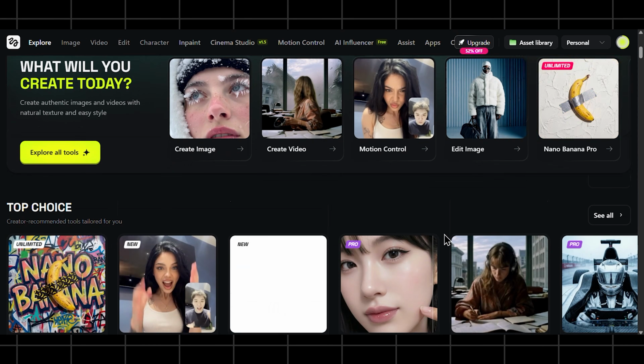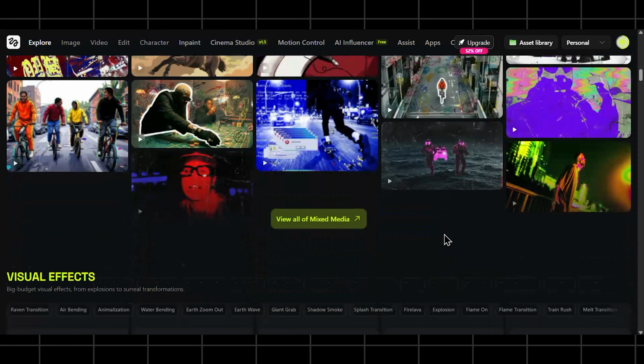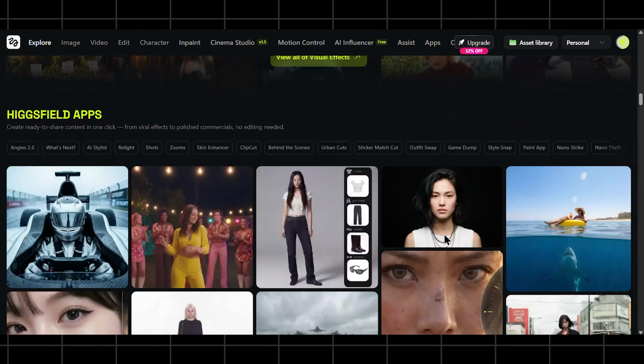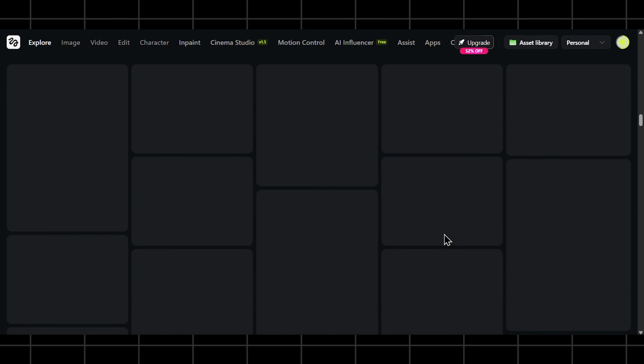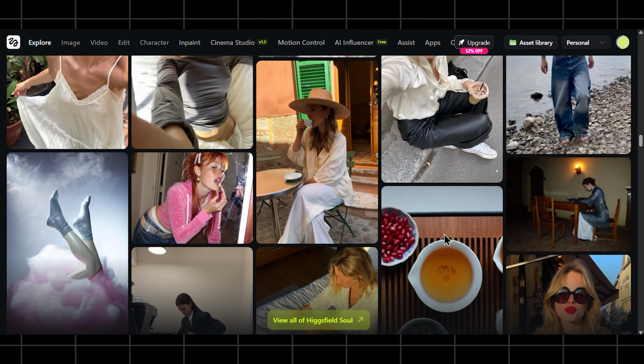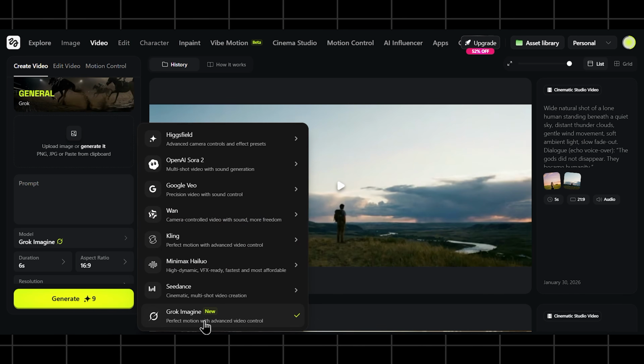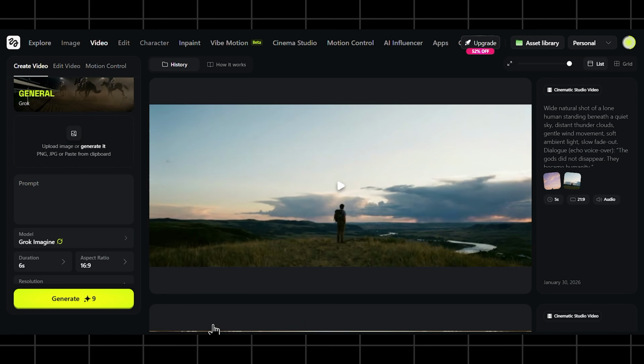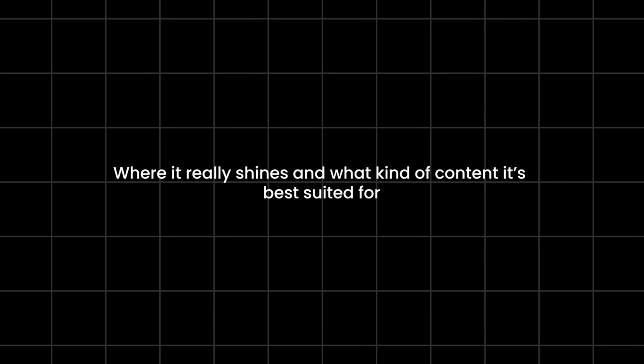If you're new here, Higgsfield is a creator-focused AI platform that brings multiple high-quality image and video models under one roof, making experimentation, testing, and production much more practical for creators. So let's not assume anything. I'm heading into the Higgsfield dashboard now, choosing Grok as the video model, and we'll start generating clips step by step to understand where it really shines and what kind of content it's best suited for.